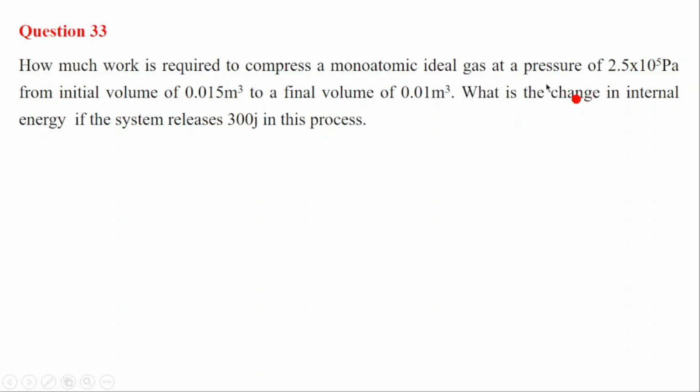What is the change in internal energy if the system releases 300 joules during this process? Here we have the heat, but it's heat that is released. That means here the heat will be negative. A system is releasing the heat. In this case, heat is negative. Q is negative in this process. So we know that the change in internal energy is equal to Q plus work done. We have the Q, which is negative, but from the pressure and the volume, we are going to calculate the work done.